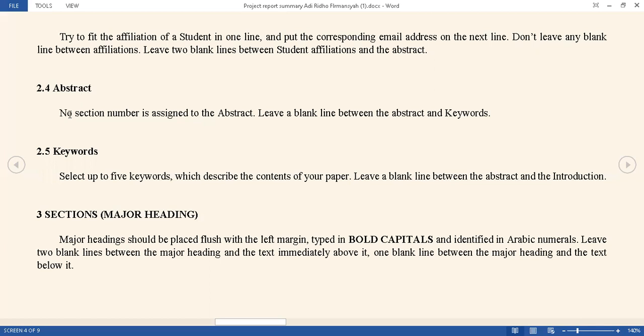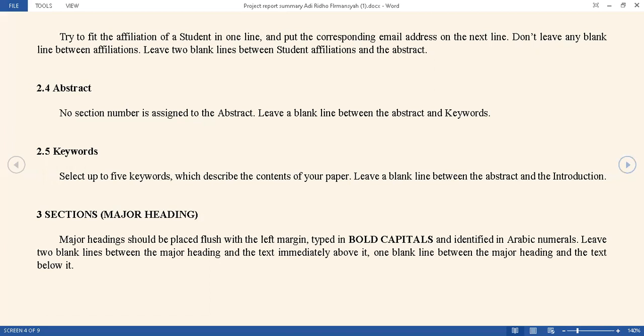Number 4, abstract. No section number is assigned to the abstract. Leave a blank line between the abstract and keyword. Number 5, keyword. Select up to 5 keywords which describe the content of your paper. Leave a blank line between keyword and the introduction.